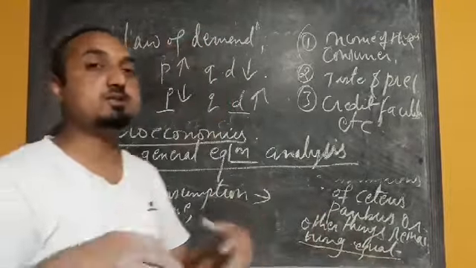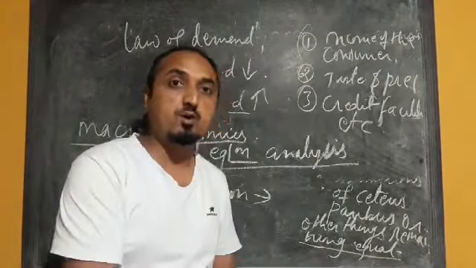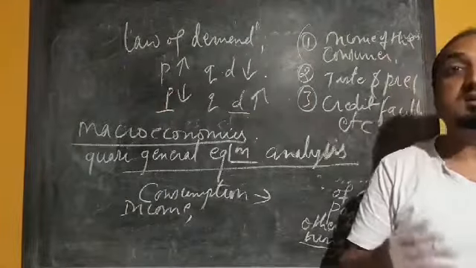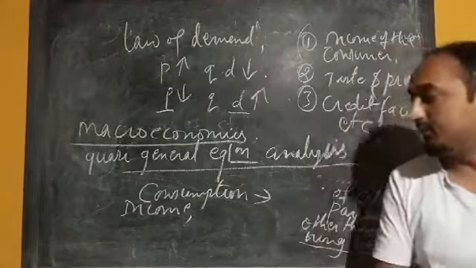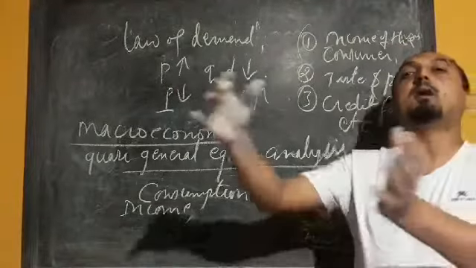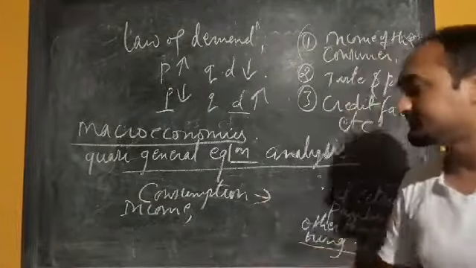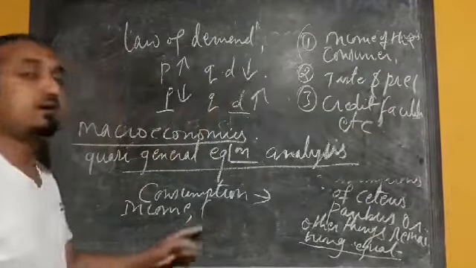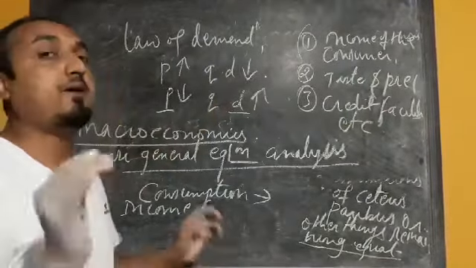If the population is more, consumption will be more. The number of kids or number of family members also comes under this mutual dependence.